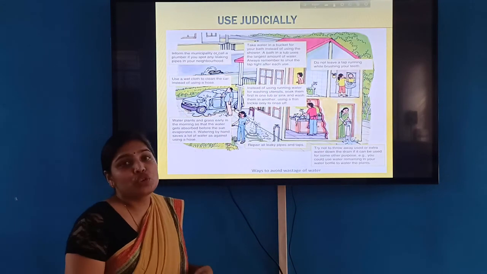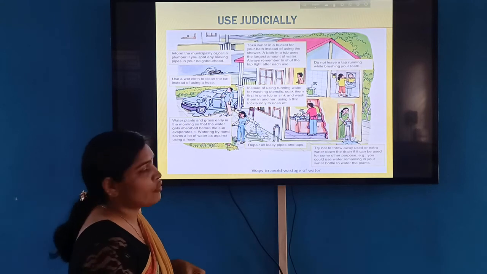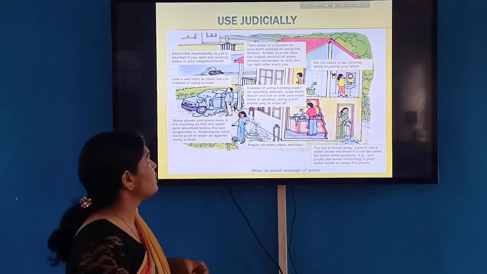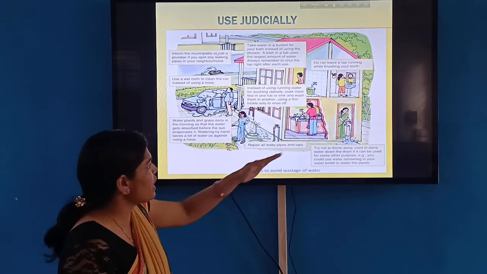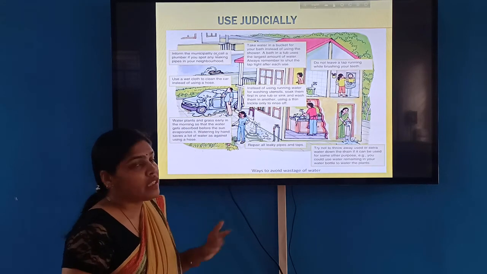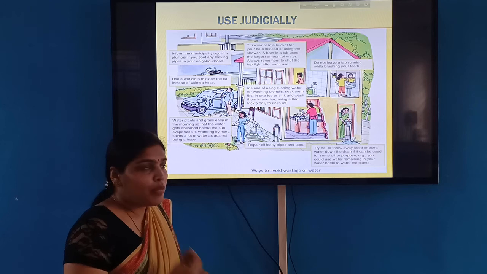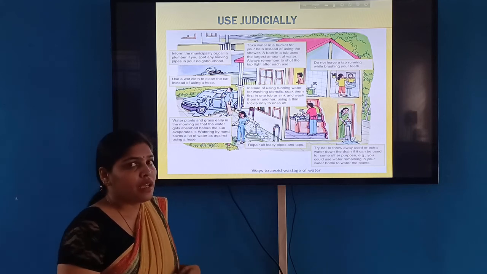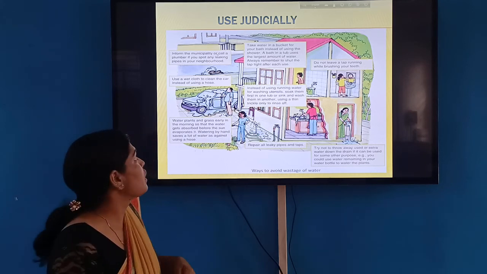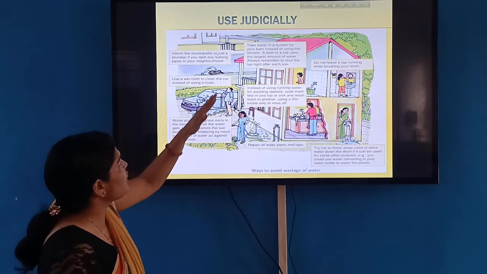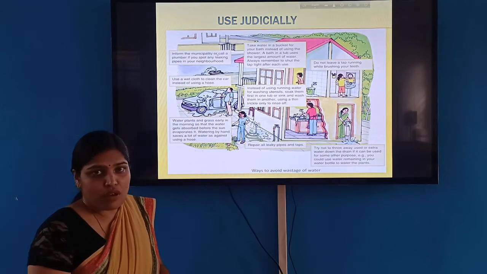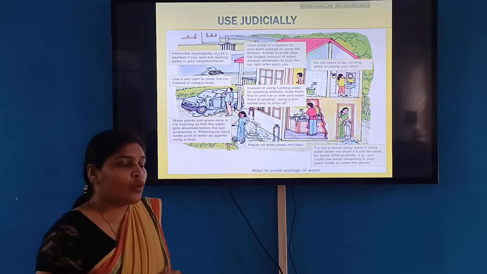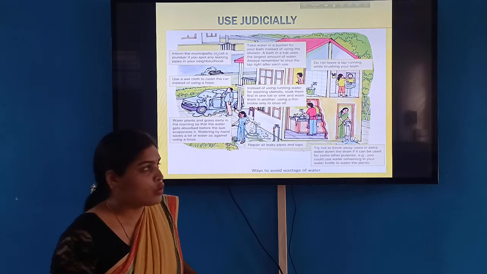First is using water judiciously. I have already explained this, but these are some ways you can avoid wastage. If you apply these methods, you will be able to save water. First, if taps are leaking, inform the municipal corporation or call the plumber to fix them.